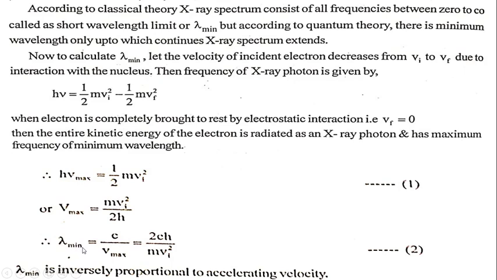Therefore, lambda minimum equals c upon nu max. Here, nu max equals m Vi square upon 2h. So lambda minimum equals 2ch upon m Vi square, and therefore lambda minimum is inversely proportional to the accelerating velocity.